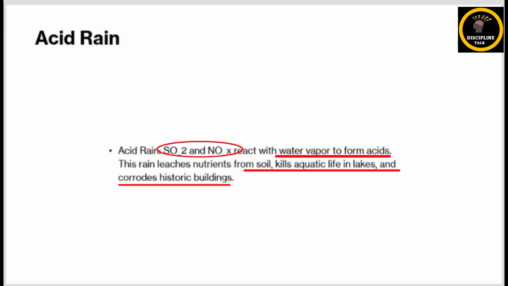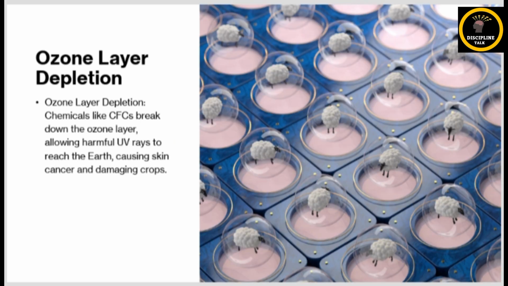monuments and buildings. Similarly, ozone layer damage: certain chemicals also destroy the ozone layer, which basically protects the earth from harmful UV rays. So increased UV radiation may cause skin cancer, eye damage, crop failure, etc.